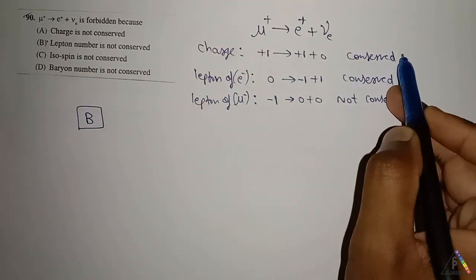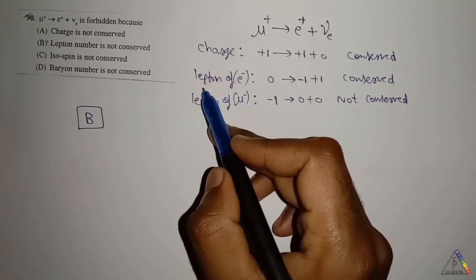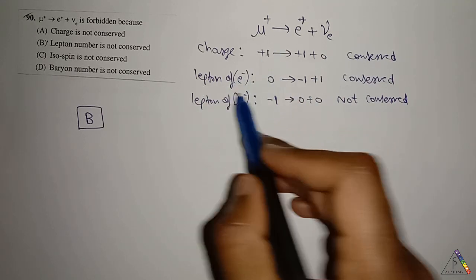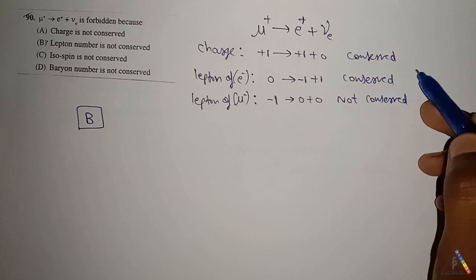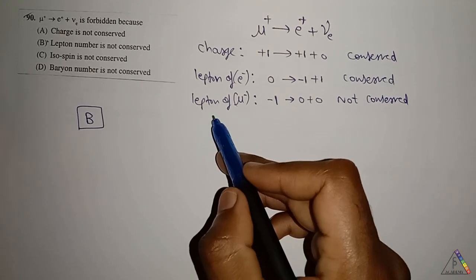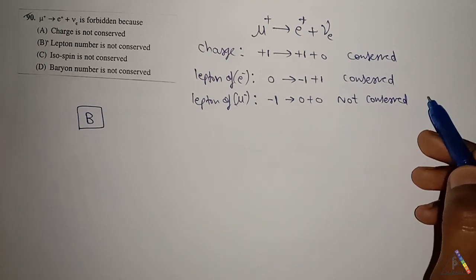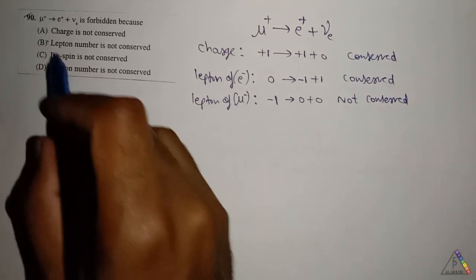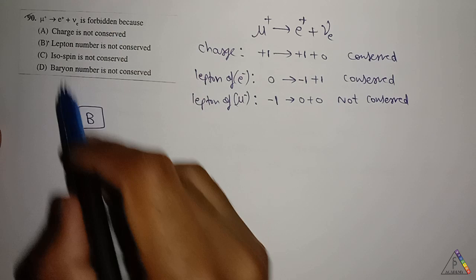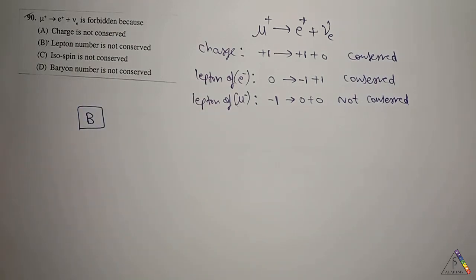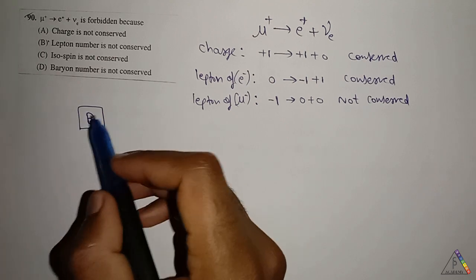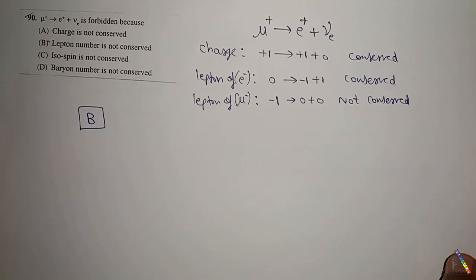Here charge is conserved, and if we consider the lepton conservation for the electron group, that is also conserved. And if we consider the lepton conservation for the mu minus particle group, it is not conserved. Therefore, this reaction is forbidden since the primary conservation is not conserved. Therefore, for this question, the answer is B option.